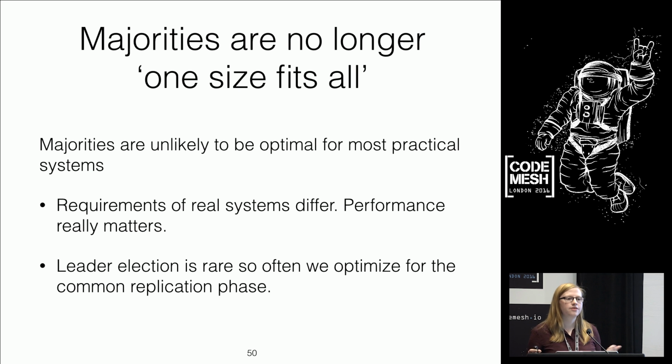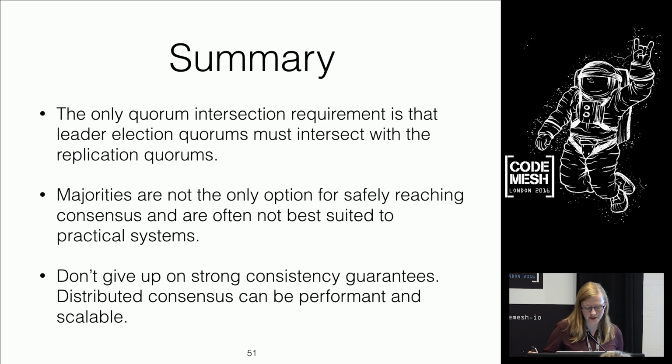The reason why I think this is interesting to the community is because the requirements of real-world systems matter. Now, when we talk about this in theory, we say you want to tolerate F failures and we want to minimize the number of nodes, so we use 2F+1. But in practice, people have actual constraints. For example, I want the average request to take so long. I only have so much money to spend on Azure. I want this failure recovery to take no more than this amount of time for this percentage of recoveries. So it's up to systems and communities to decide what trade-offs they want to make. They don't have to take this one trade-off that was offered by Lamport 3 decades ago.